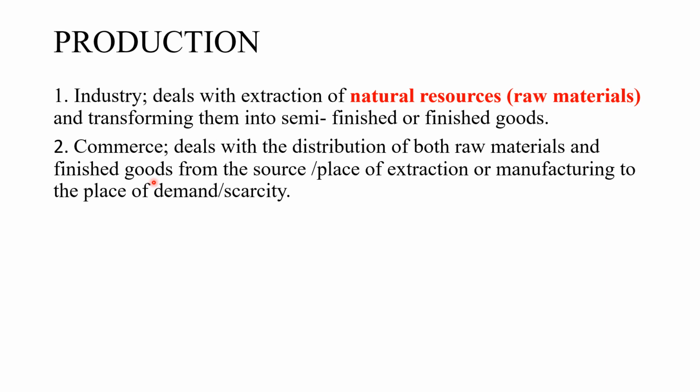taxes, everything is commerce. Okay, so then it can also be distribution of finished goods, taking the same door that has been made from the industry to the market. It's commerce. Okay, so that's what this means. From the source is where it comes from, or place of extraction, where it is being taken from. Okay, for example, where the wood is taken from the tree, that's the place of extraction. Or manufacturing, where the door is being manufactured.